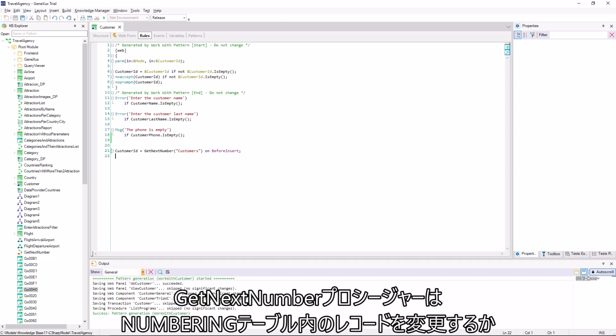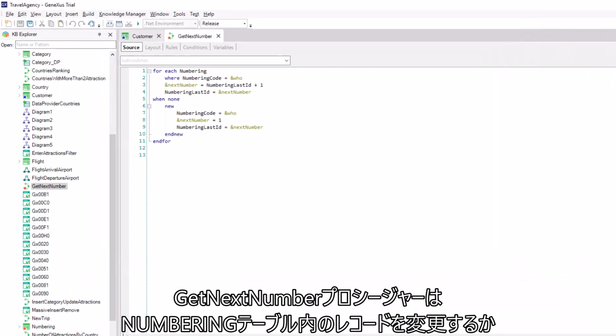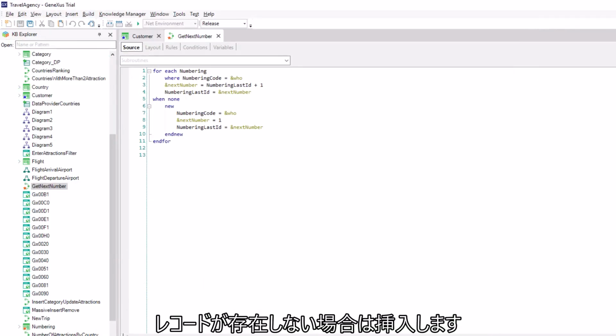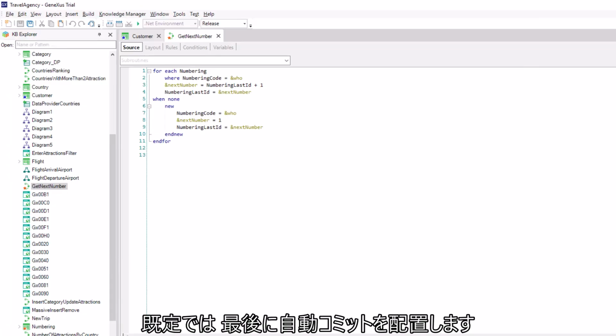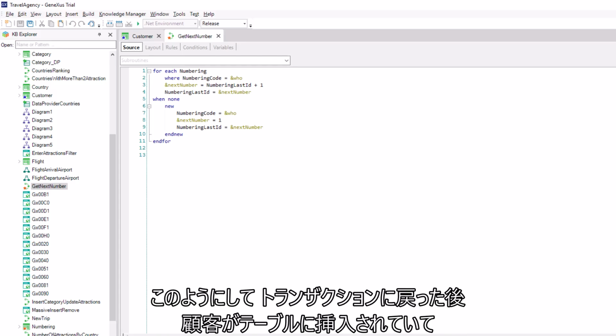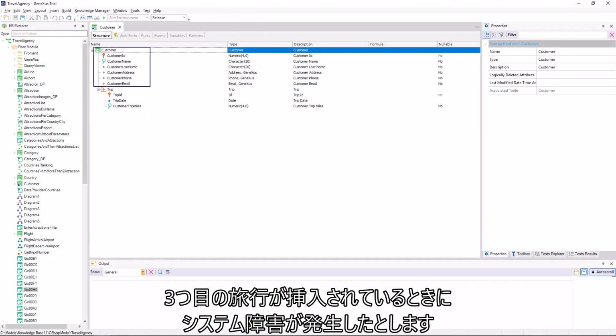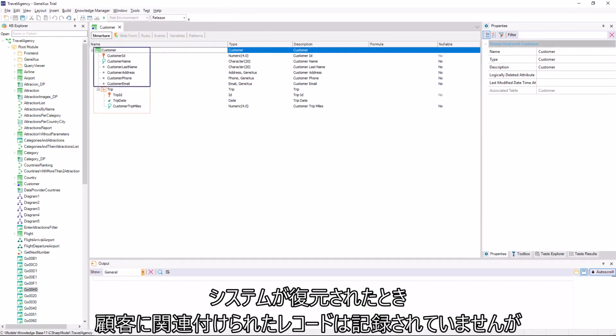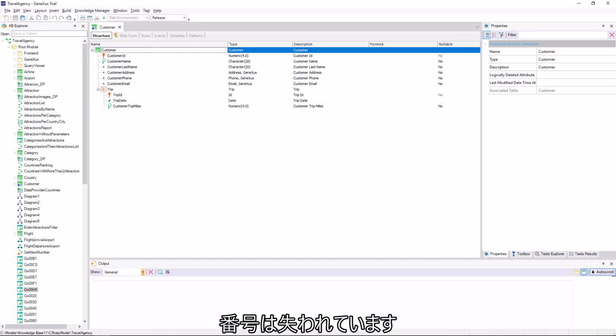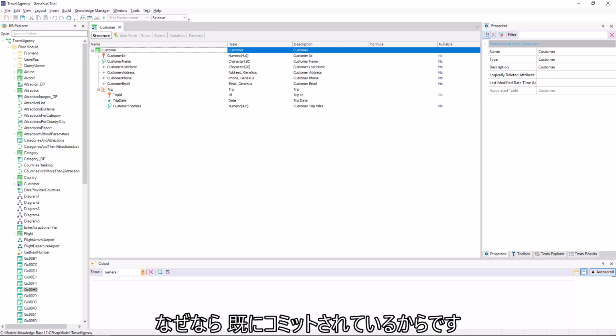The getNextNumber procedure modifies a record in the numbering table, or inserts one if it didn't exist. By default, it'll place an automatic commit at the end. In this way, if after returning to the transaction, suppose that the customer is inserted in its table, and when the third trip is being inserted, the system fails. The records associated with the customer will not be recorded when the system is restored. But the number will be lost, because it's already been committed.